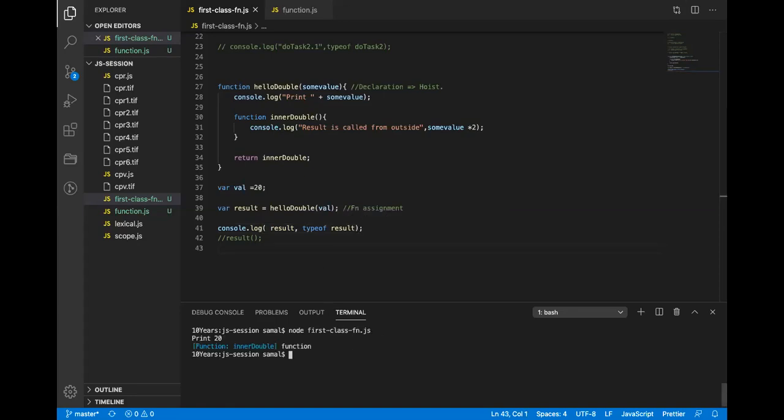I run this now. You will see first print 20. There is a console here. Then it returns something, and then the result receives a reference to inner double. And now console.log basically printed the result: function inner double. So it is a reference, and if I did type of result, it returned a function. So I hope this is clear.